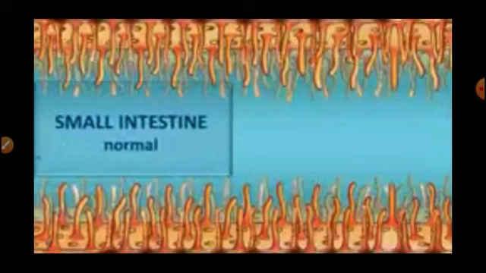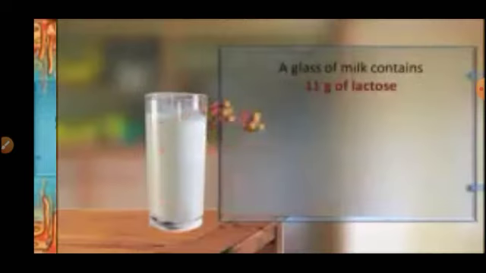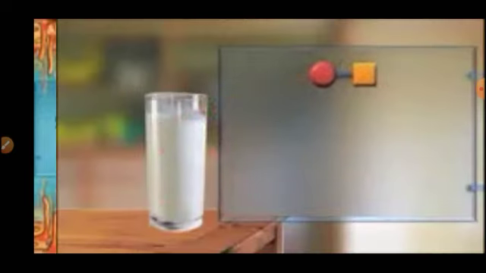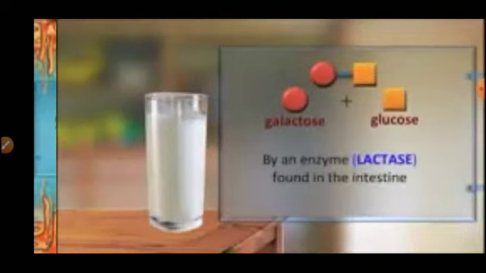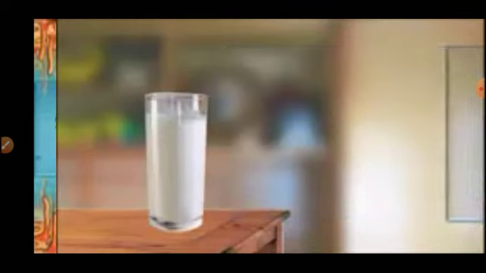This video shows the causes of lactose intolerance. Firstly, a glass of milk contains 11 grams of lactose. To be absorbed and used by the body, it must be broken down into glucose and galactose by the lactase enzyme, and this enzyme is found in the small intestine.